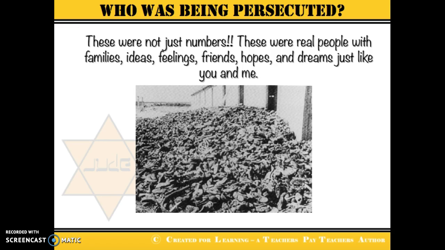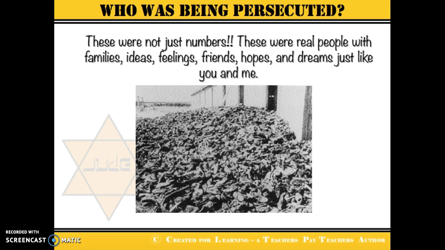You know, we didn't live it. It's hard to remember that these aren't just numbers. These were real people. They all had families, ideas, feelings, friends, hopes. They had dreams just like you and me. They were men, women, children, everyone.